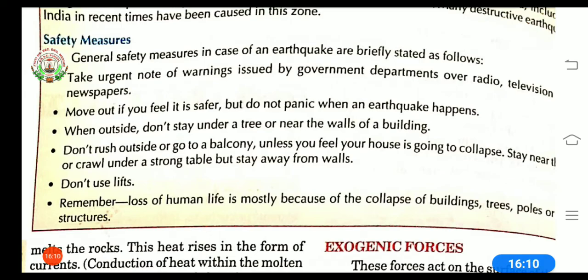Last is, remember, loss of human life is mostly because of collapse of buildings, trees, poles or unsafe structures. It means that when any earthquake occurs, the loss of human life is because of the collapse of a building, or because the person is standing near or under a tree, or near a pole or any unsafe structure. So we should be in a very safe or open area, and avoid standing under trees or near poles or any unsafe structure.